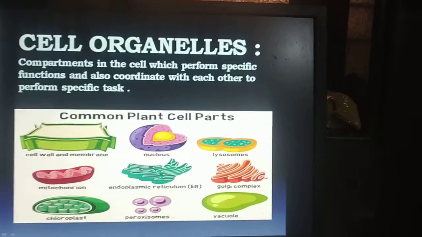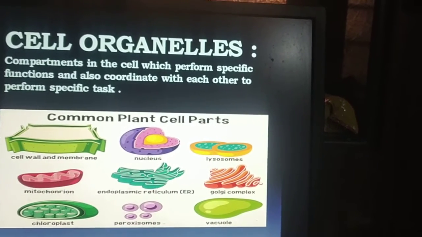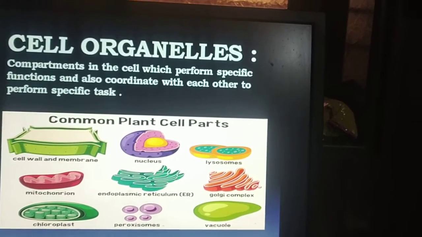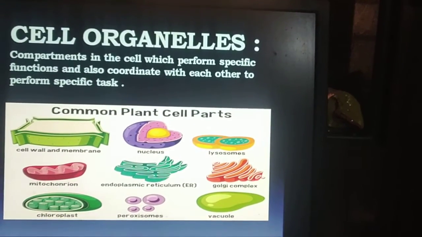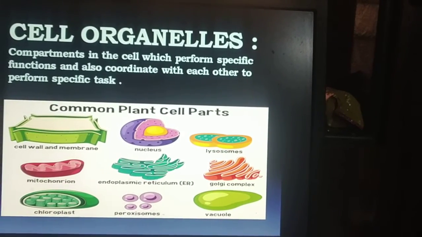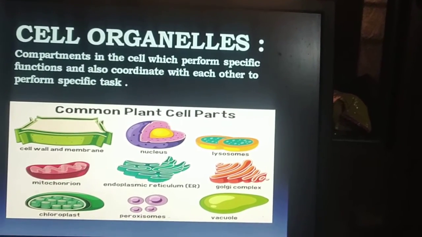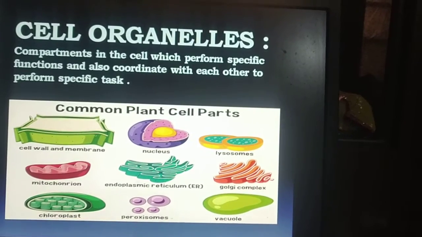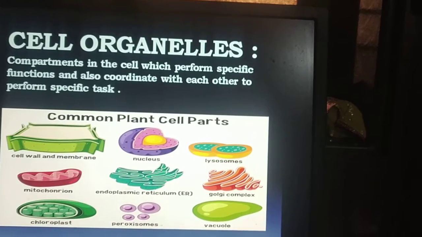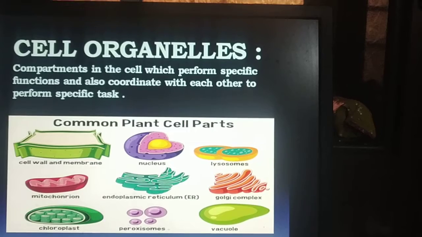Cell organelles are the compartments in the cell which perform specific functions and also coordinate with each other to perform specific tasks. In today's session, we deal with three important cell organelles. These three important cell organelles are coordinated with each other to perform a specific task.